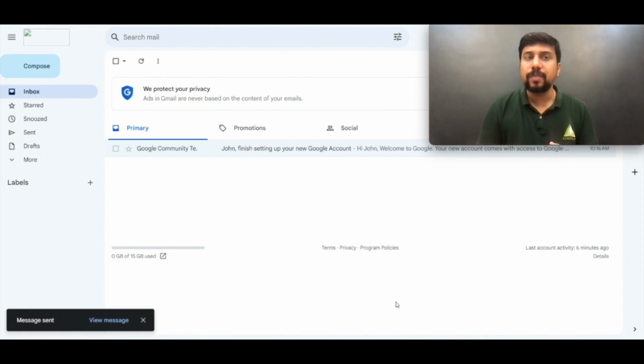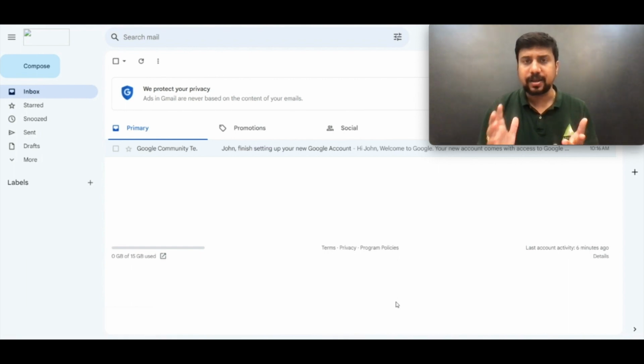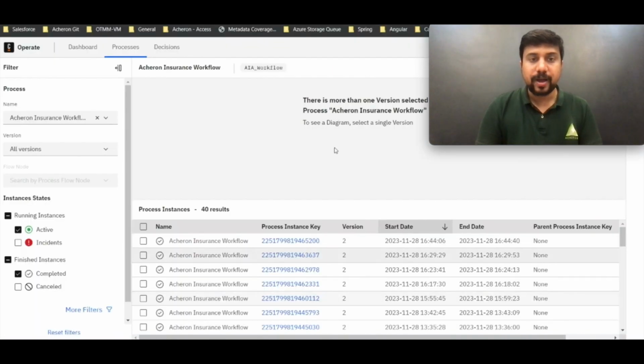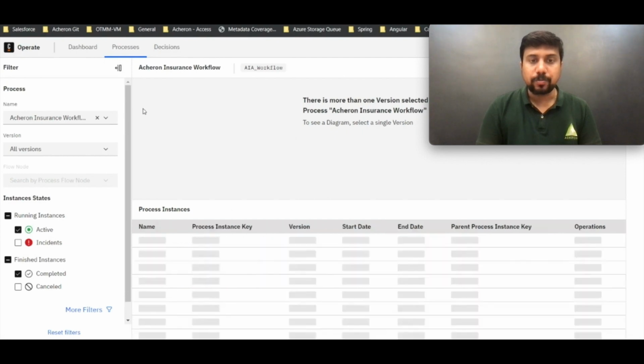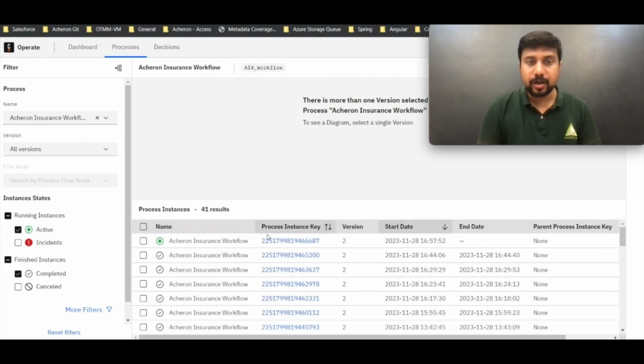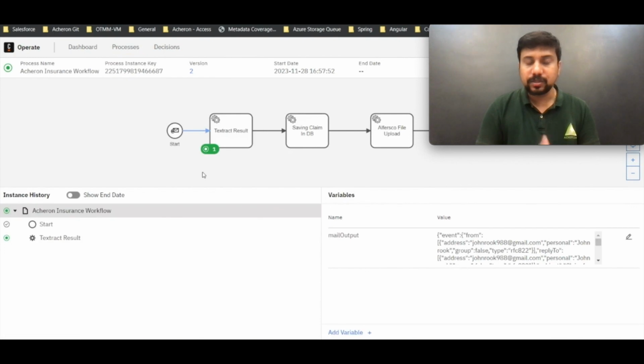So let me go to my process instances in Camunda and show what's happening there. Let me switch to that. In my process instances, I should be able to see a new instance got triggered. So I'm going to open that. This is a quick sample model we have designed for this demonstration.